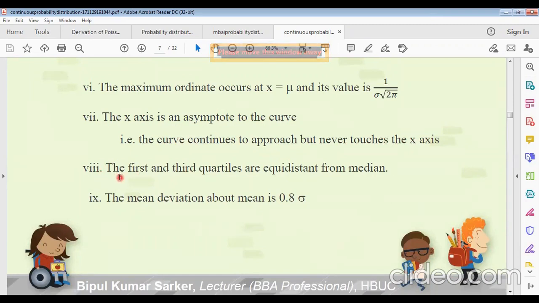Now property 8: the first and third quartiles are equidistant from the median. The first quartile and third quartile are equidistant from the median because it is a symmetric curve. Number 9, the mean deviation about the mean is 0.8 sigma. Mean deviation will be what? 0.8 times the standard deviation.